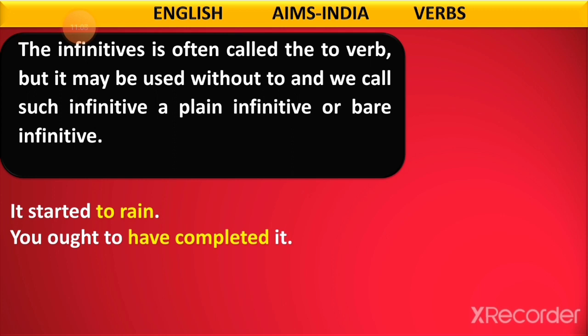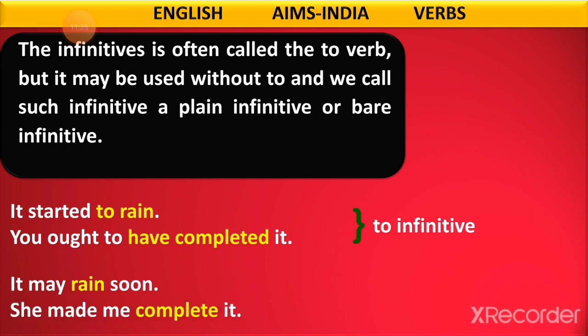Why we are giving these sentences to you here is, as we said, in non-finites we are having infinitives that start with to, but sometimes there won't be any to. There won't be any to for this verb, but still it is an infinitive verb.